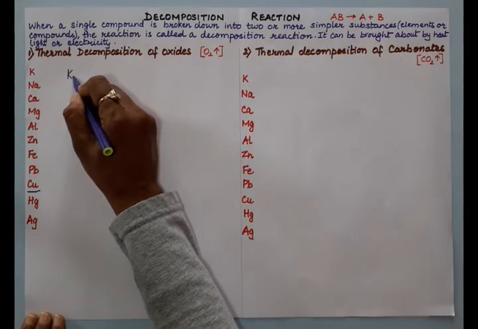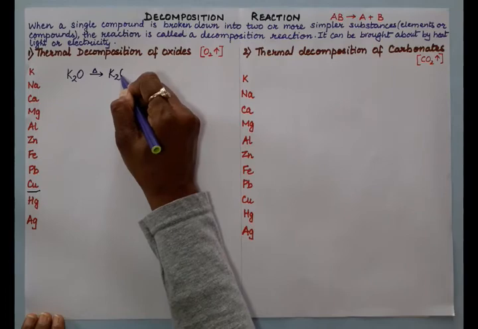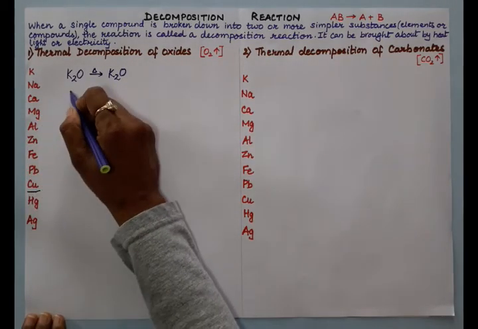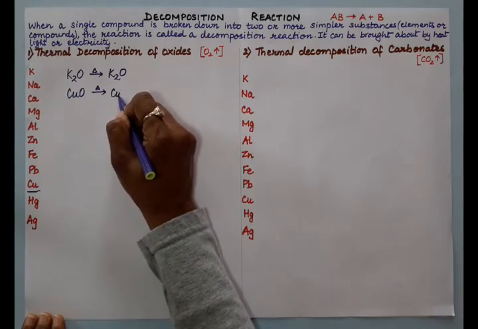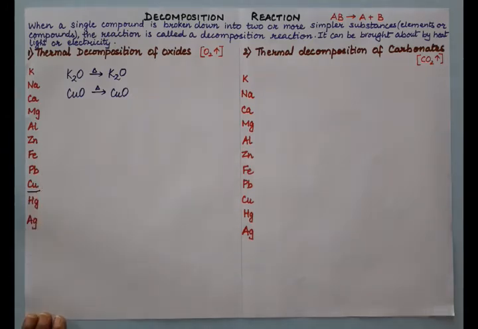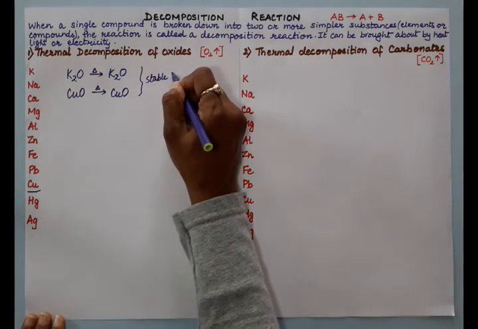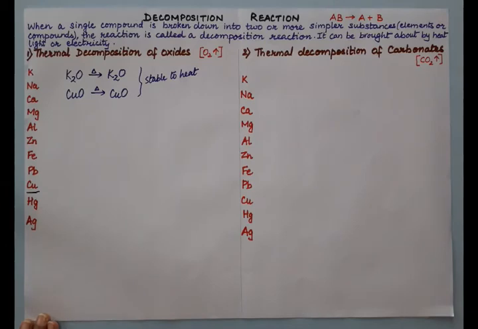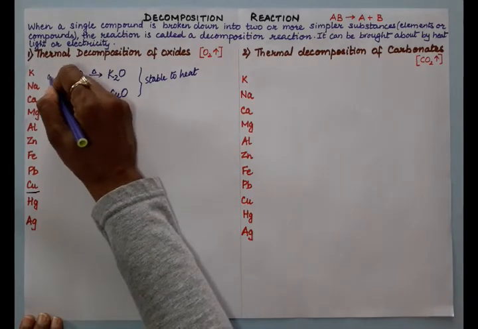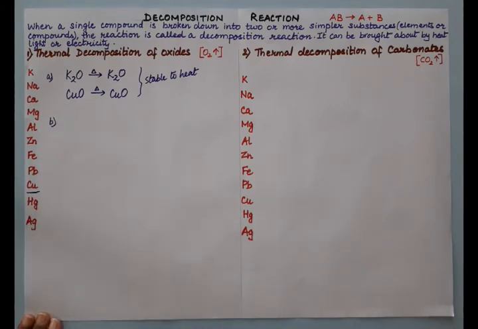For example, if we heat potassium oxide, it will not have any effect on heating, it remains potassium oxide. Or any of the substance, say cupric oxide, on heating will give you CuO only. So here these oxides do not decompose on heating because they are stable to heat. The bond is very strong. So all these oxides do not decompose on heating. Now this was rule number 1. Now rule number 2 is higher oxide decomposes to give lower oxides.